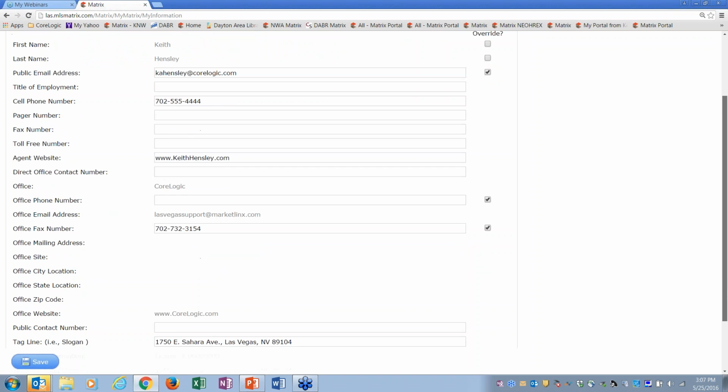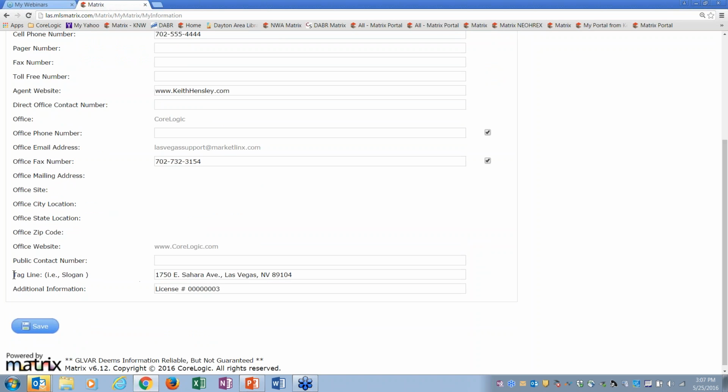And one other thing I want to show you down here: you'll notice that in the tagline and in additional information, I put in something like my address right here, because you notice there's not really an address showing up anywhere in here. So this address you're going to see on the next tab when I go to, and you're going to see my address. So if I don't have it there, then I don't have my address showing on there, okay?